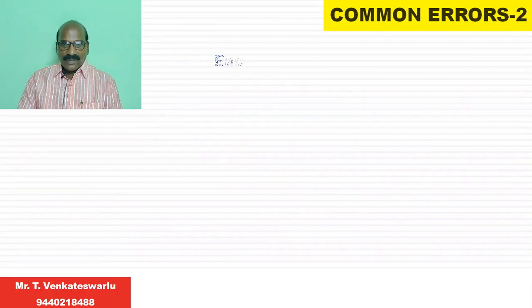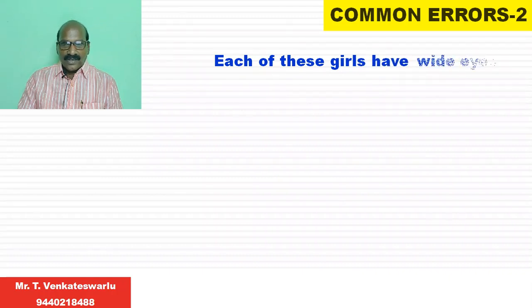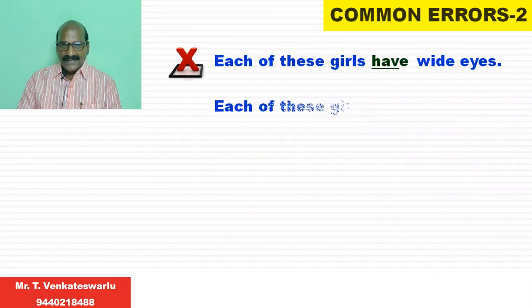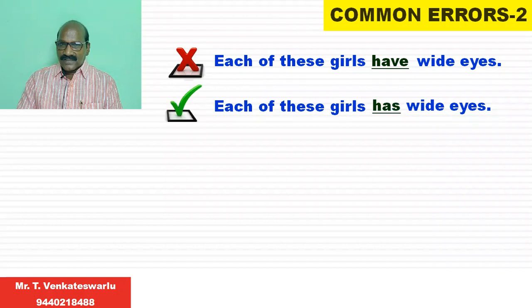Next, let's have a look at some other examples. Each of these girls have wide eyes. In the given sentence, have is the wrong expression and it should be replaced by has. Each of these girls has wide eyes. The reason is that the subject, each of these girls, becomes singular. The singular subject is followed by the singular verb.